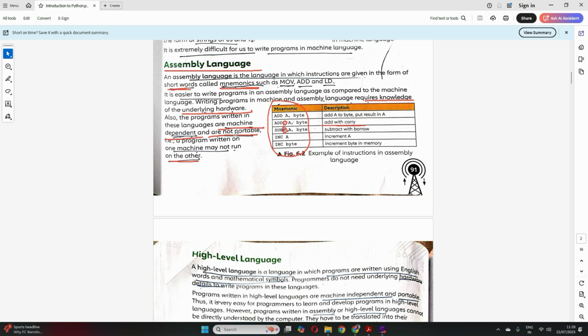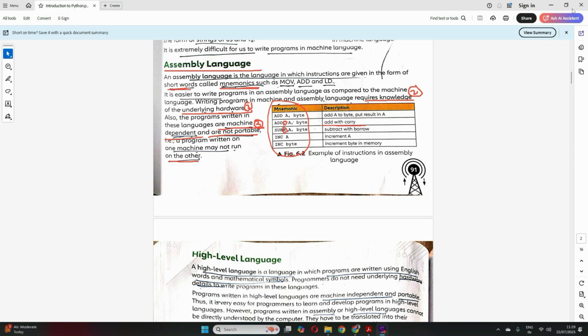So what are the disadvantages of machine and assembly level language? First, they are tough to write. They are not easy, right? Second, they require knowledge of the underlying hardware. Third, they are machine dependent and hence not portable. One program written on one machine may not run on another machine. Clear now? I hope both machine language and assembly language are clear.